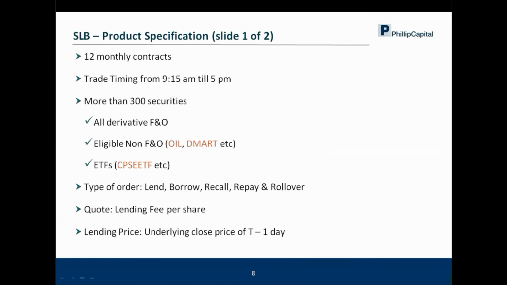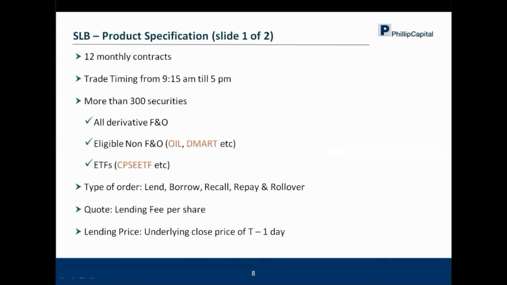More than 300 securities can participate: all derivative FNO stocks, eligible non-FNO stocks, and stocks like Oil or DMART have also participated. And there are ETFs. Let's say the CPSE ETF can also participate and has participated in the past. The types of order are lend, borrow, recall, repay, and rollover. So you have lent 10 lakhs worth of stock, let's say 1,000 quantity. You want 500 shares back, so you can even recall your security. That is also possible in the SLB product, the exchange traded SLB product which is there in India.